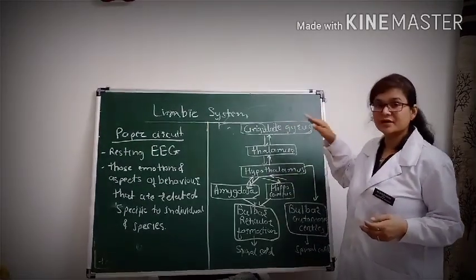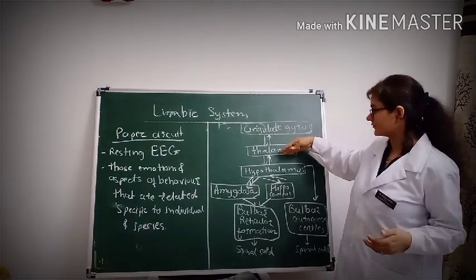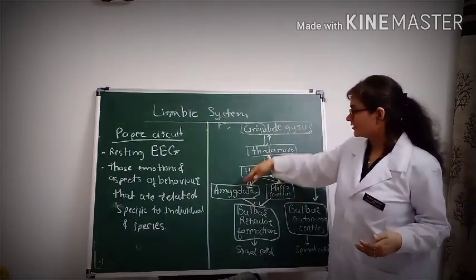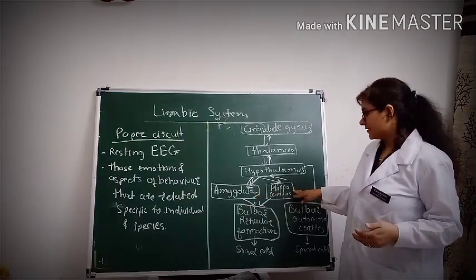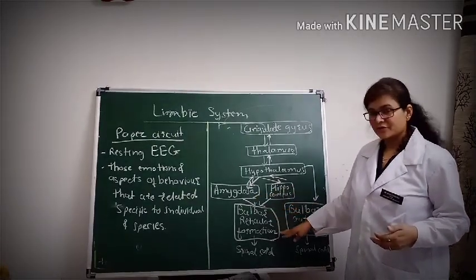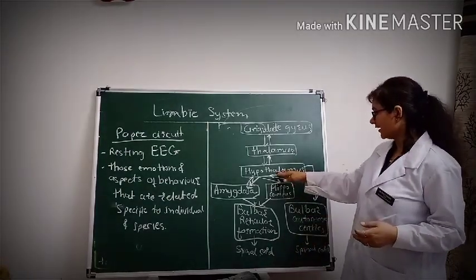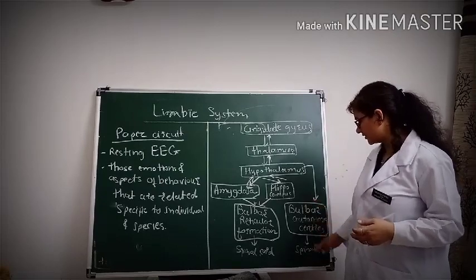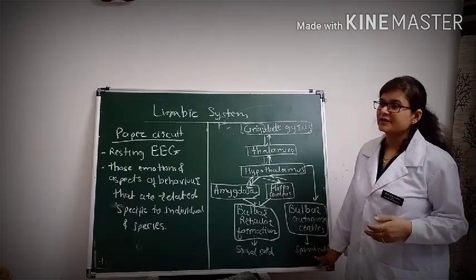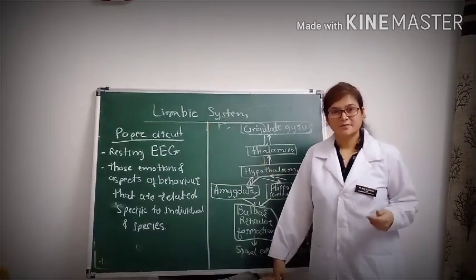So remember the efferent projections of the limbic system: from the cingulate gyrus to the thalamus, from the thalamus to the hypothalamus, then the amygdala and hippocampus. From the amygdala and hippocampus, it goes to the bulbar reticular formation, and from there to the spinal cord. And from the hypothalamus, it goes to the bulbar autonomic centers, and from there to the spinal cord. So this is the efferent projection of the limbic system.